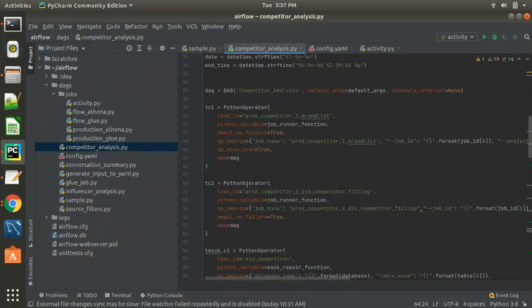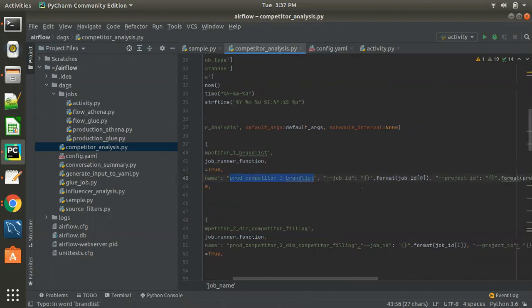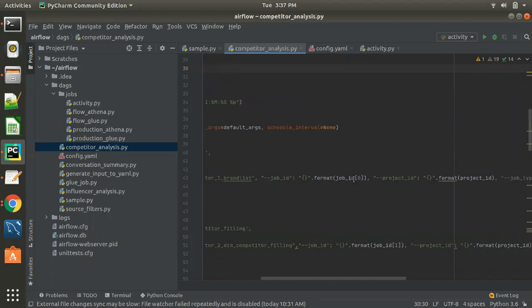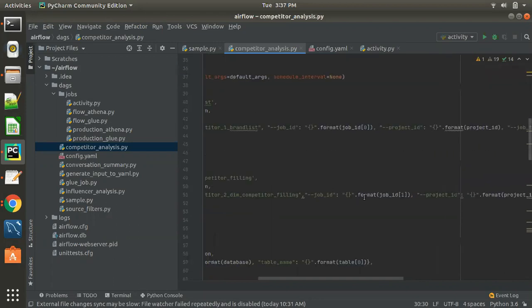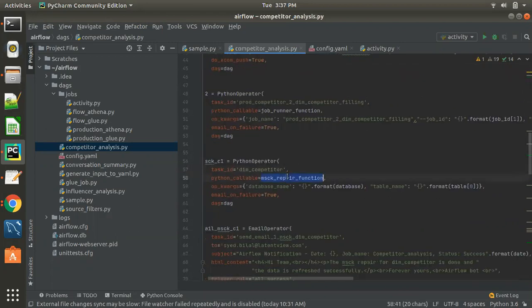If you see, we have a task. For this first competitor job, we pass the job ID which we get from the config YAML. Even in the YAML file, we don't need to enter values manually; we can have a Python script to add our parameters. So I get the job ID, the project ID and the job type, and similarly the job ID for this particular job, and then for data refresh, the MSCK repair function, I pass the database name and table.